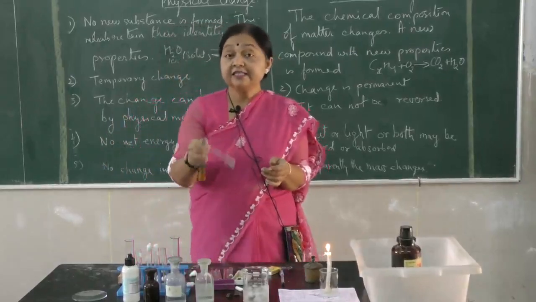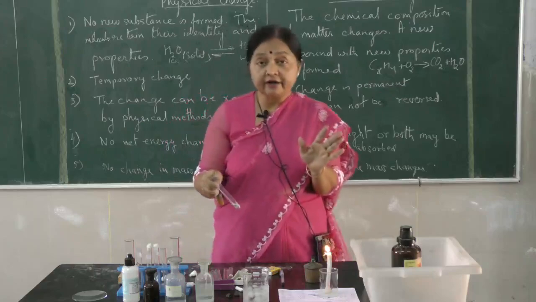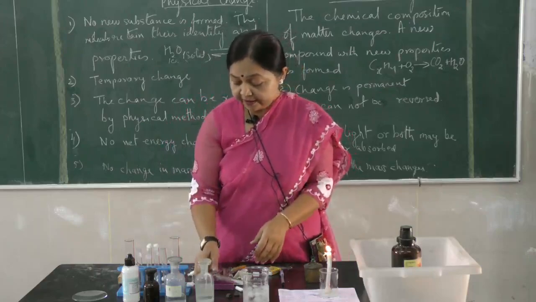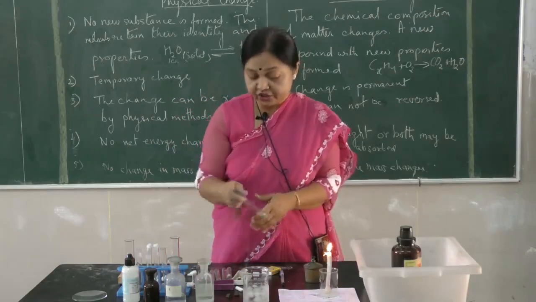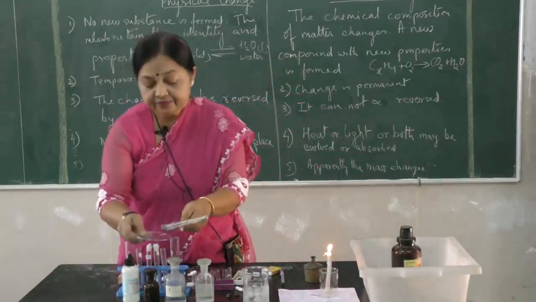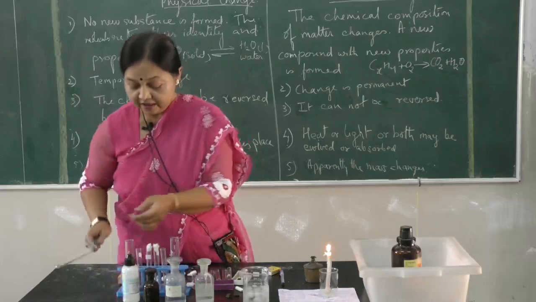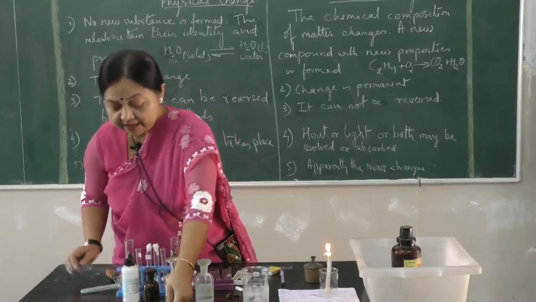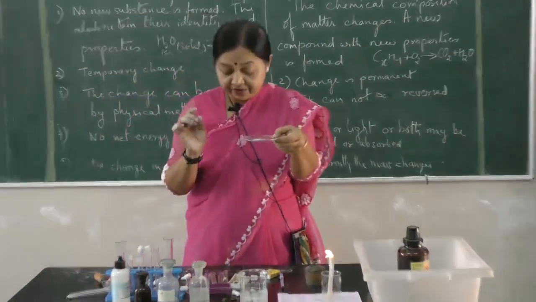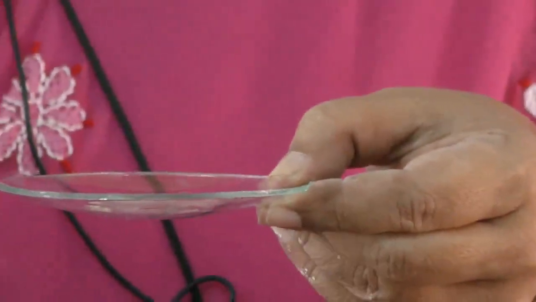But if I heat this for some time, what are the properties of iron and sulfur? Let us see this with the help of this mixture. Let us do this experiment. Here's the mixture. If I want to separate it, the iron is attracted to the magnet.